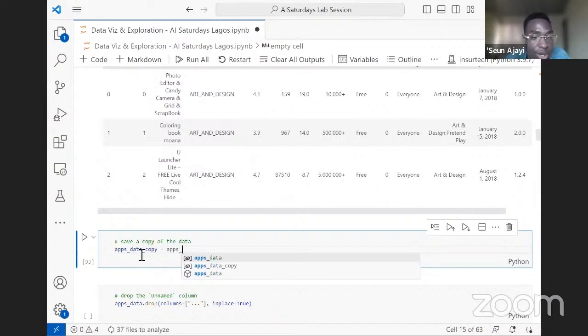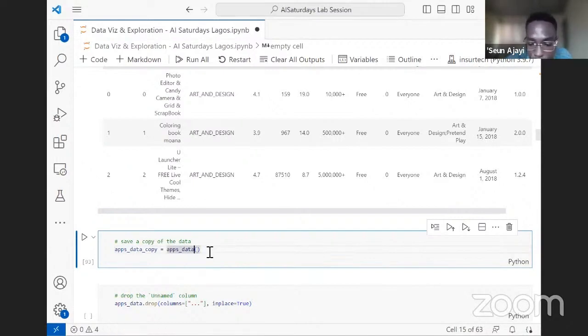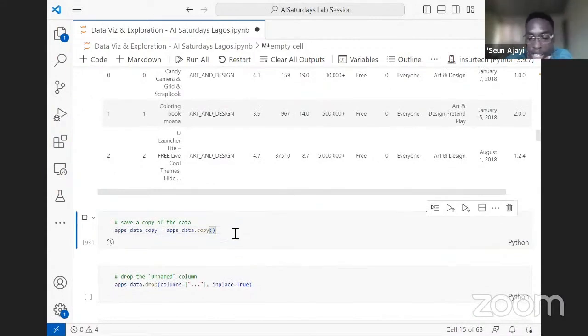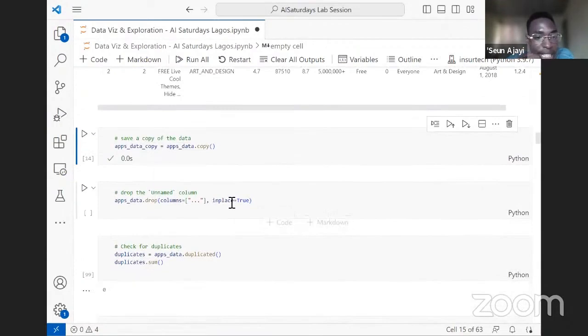I'll be assigning it to another variable name so that whenever I need the data, I can just come and pick it up from here. Ideally, we might not be needing it, if we don't come across issues. But when we do, we just come back here and grab this copy again instead of going back to the top and reloading the data. We can do that using the .copy method in Pandas.